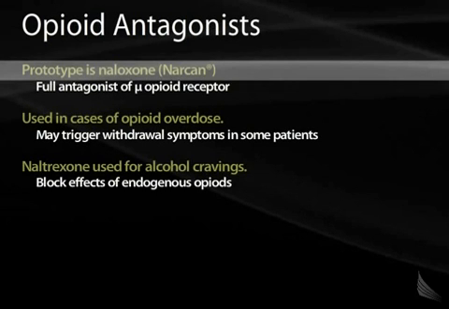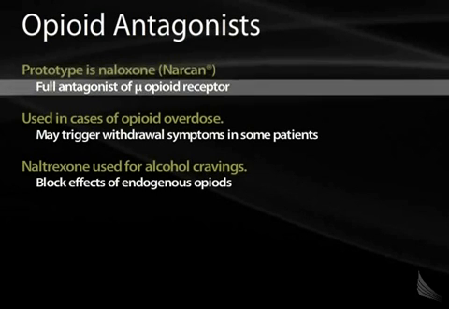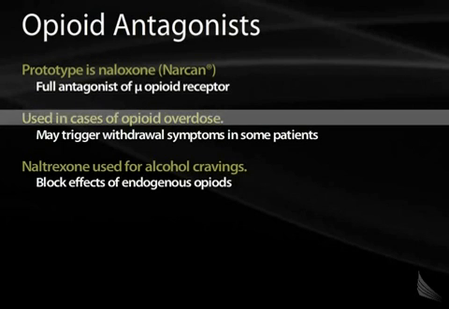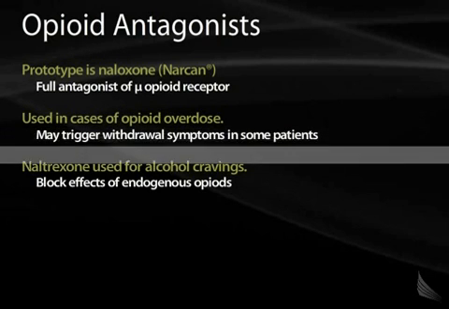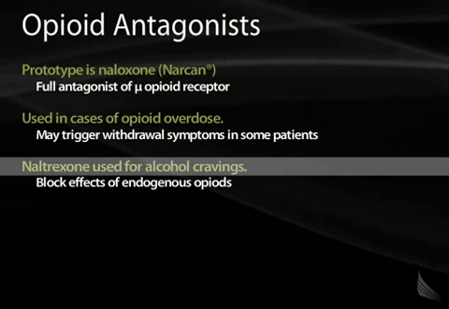As I said, naloxone or Narcan is an opioid antagonist. It's a full mu opioid antagonist, and it will displace morphine from that receptor. Opioid antagonists such as Narcan are used very commonly in either suspicion or actual known opioid overdoses. They can actually trigger withdrawal symptoms in some patients. Naltrexone is related to naloxone or Narcan. It's often used in alcohol craving situations, and it's used for alcoholic patients.